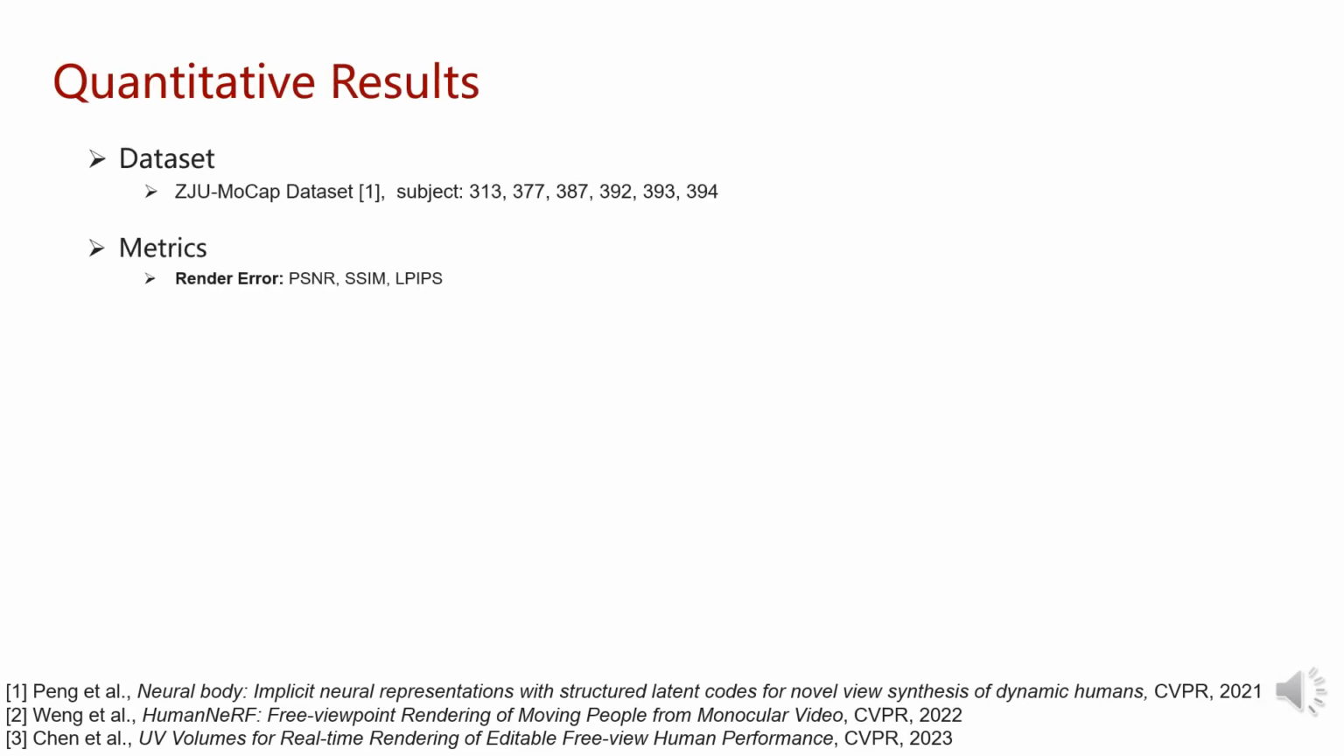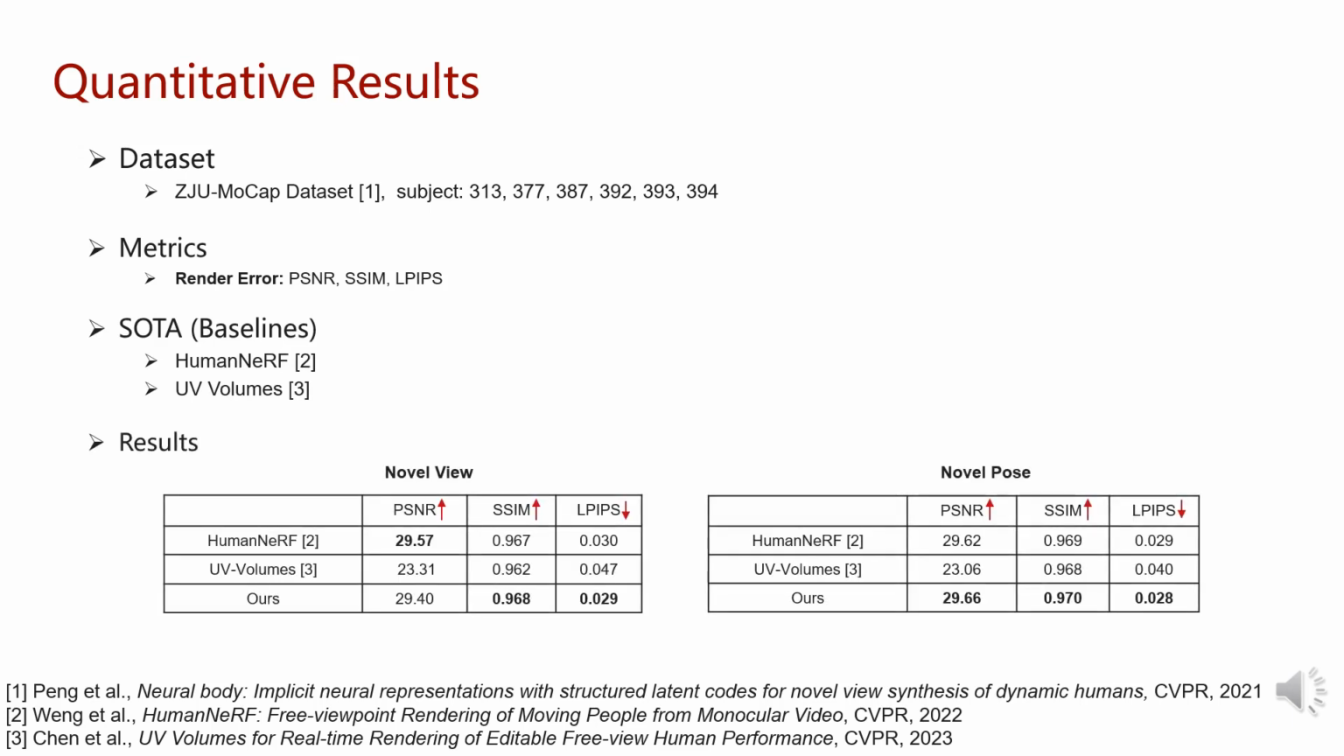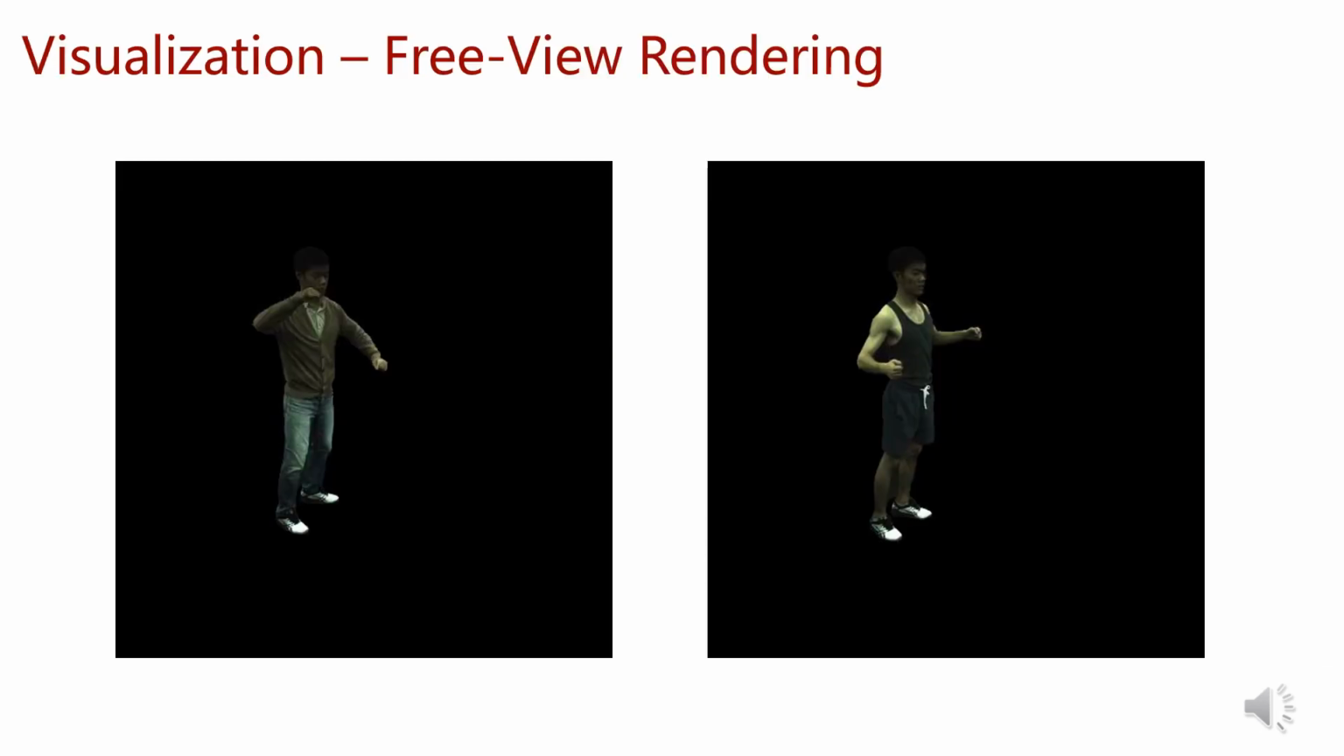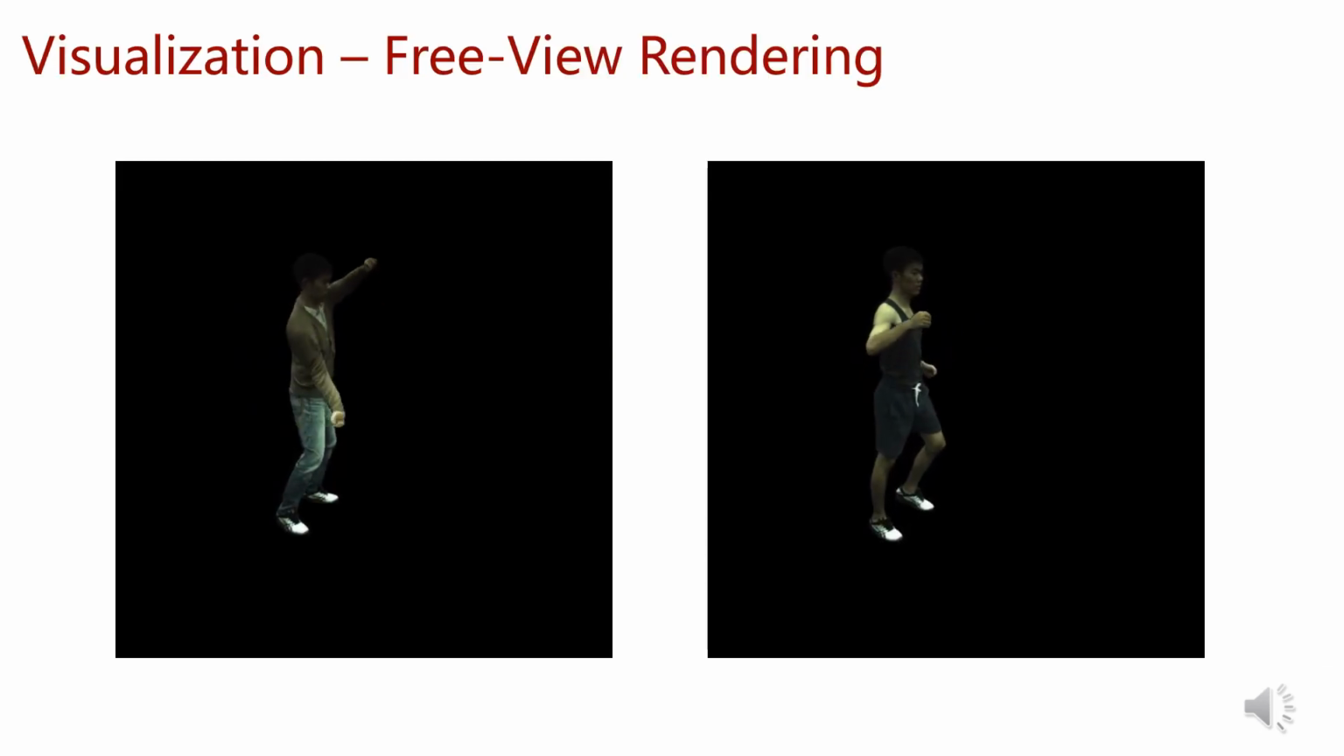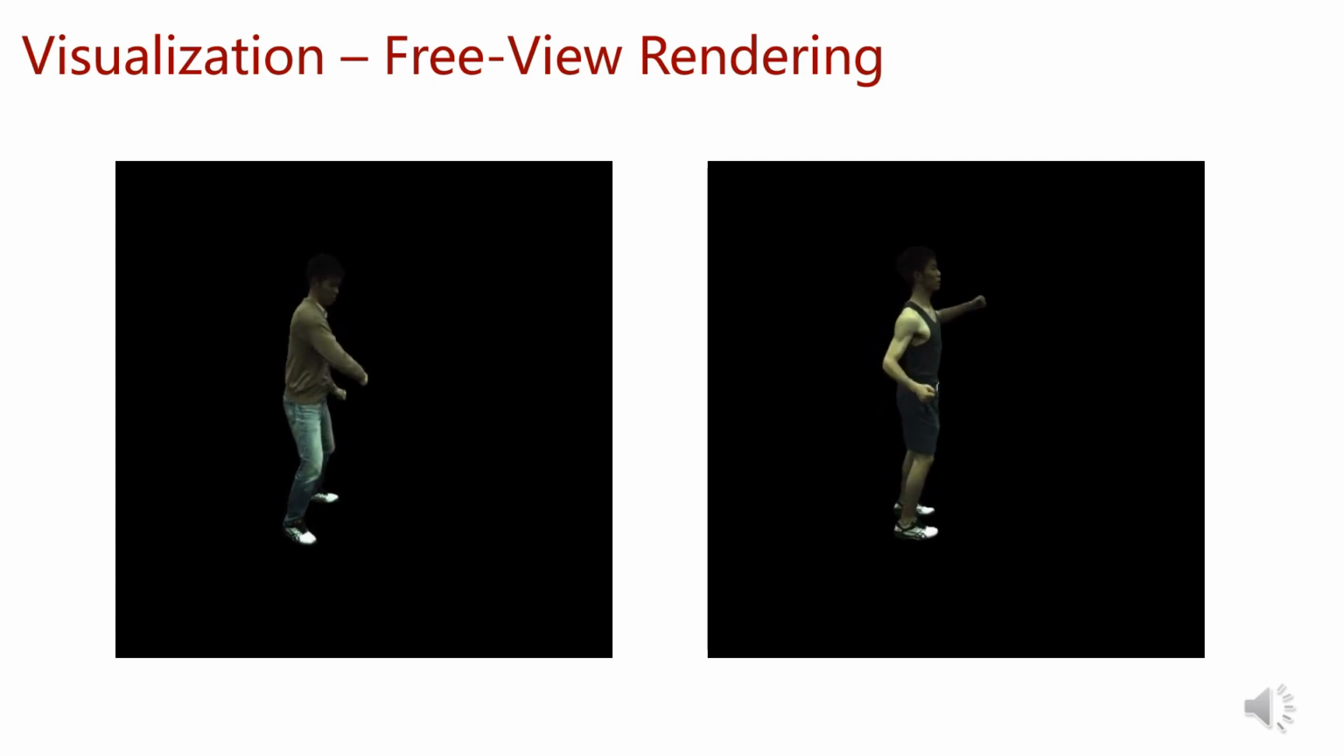We evaluate our approach first on the ZJU mocap dataset and use PSNR, SSIM, LPIPS as the evaluation metrics. Compared with two SOTA baselines, HumanNeRF and UV volumes, our method achieves the best performance on SSIM and LPIPS metrics for both novel view and novel pose synthesis. Here are some visualization examples for free view rendering with bullet time effect.